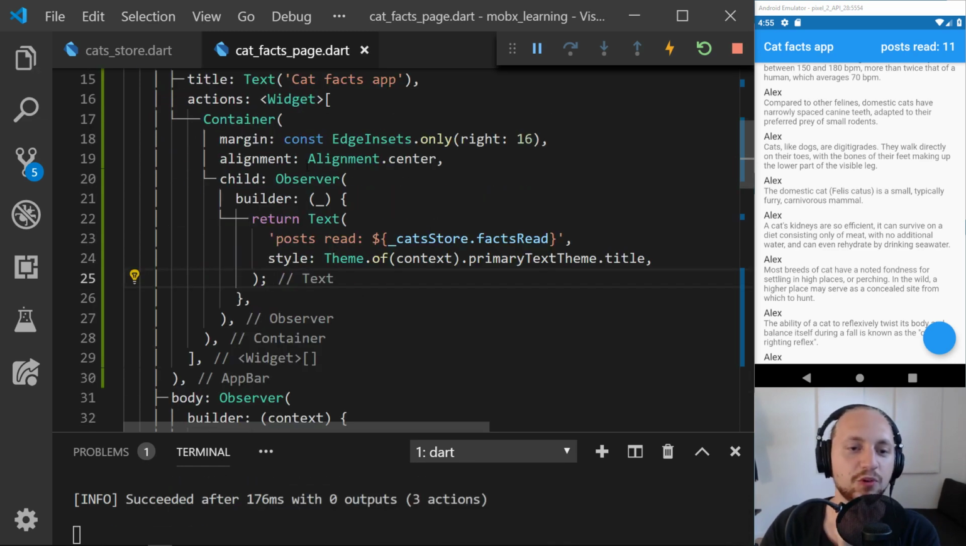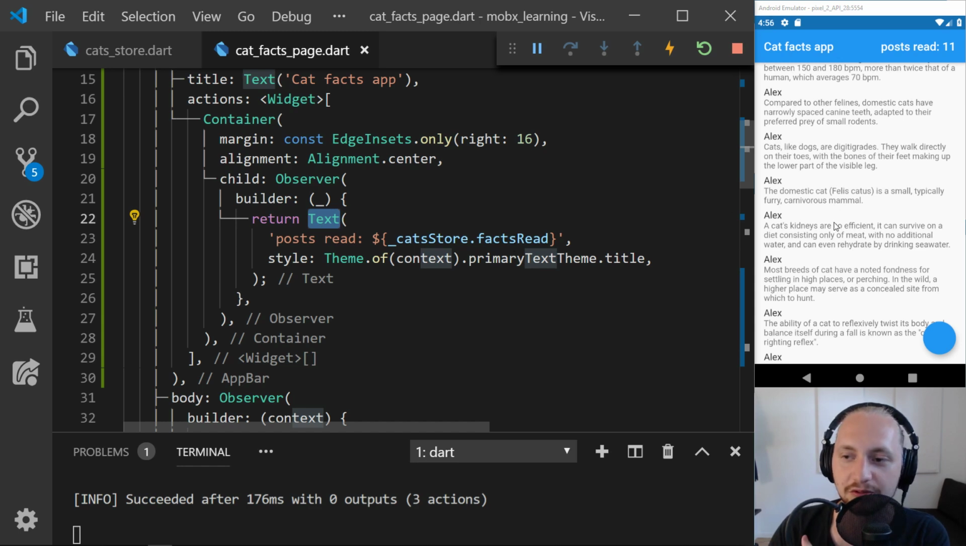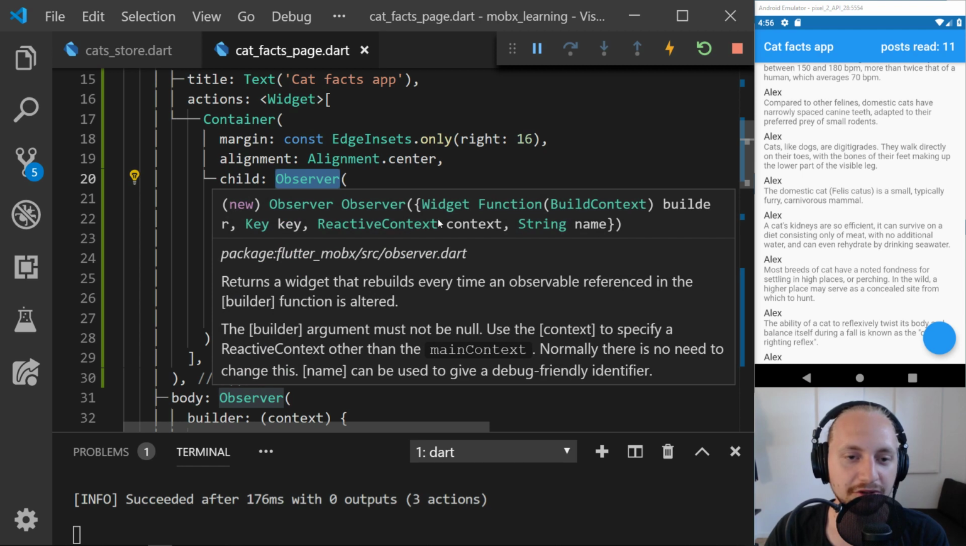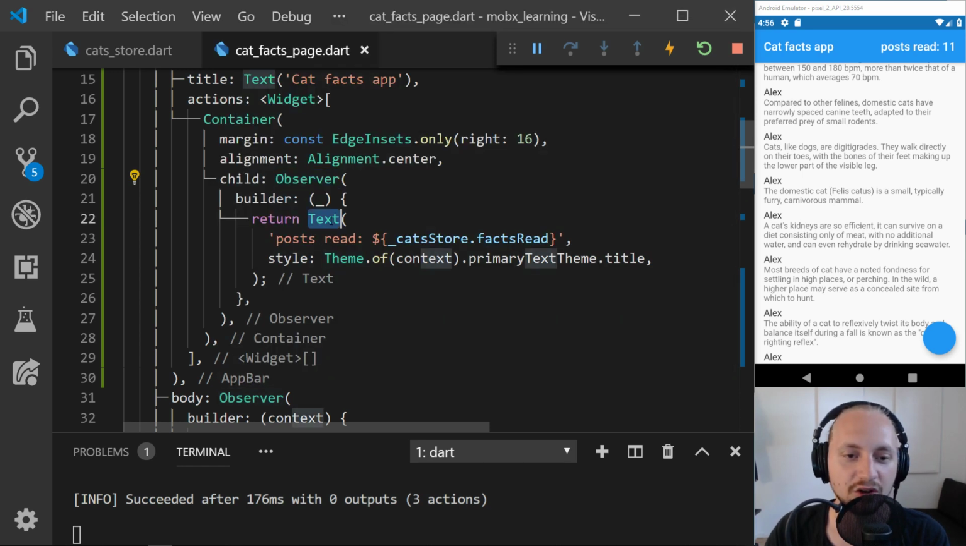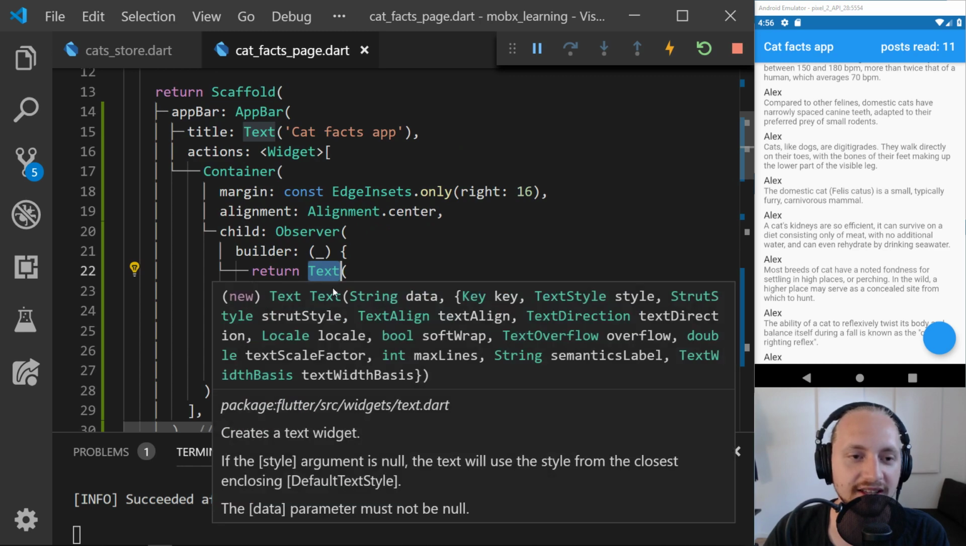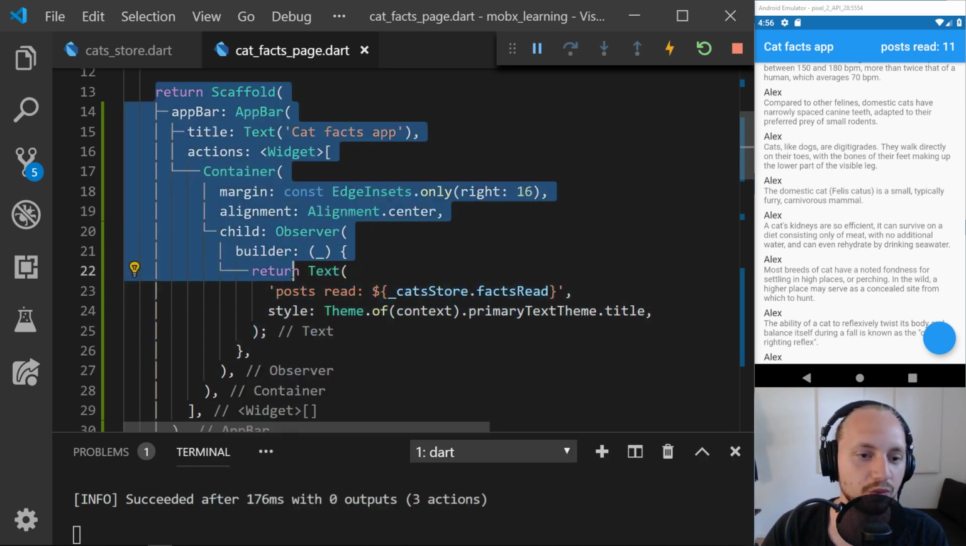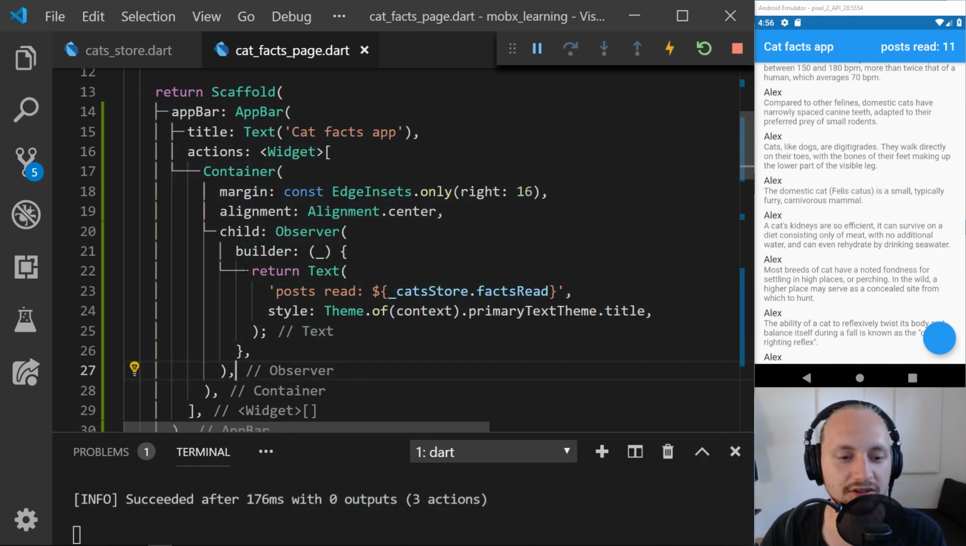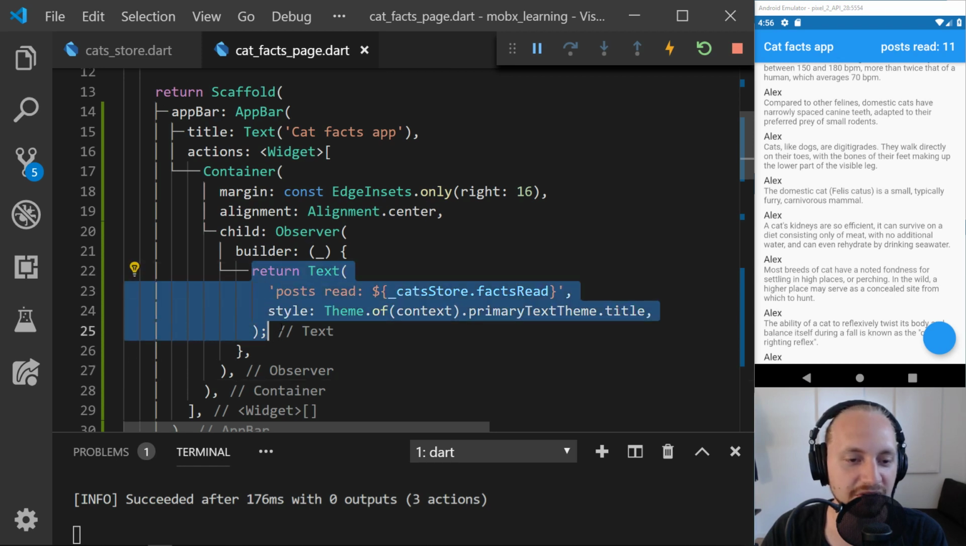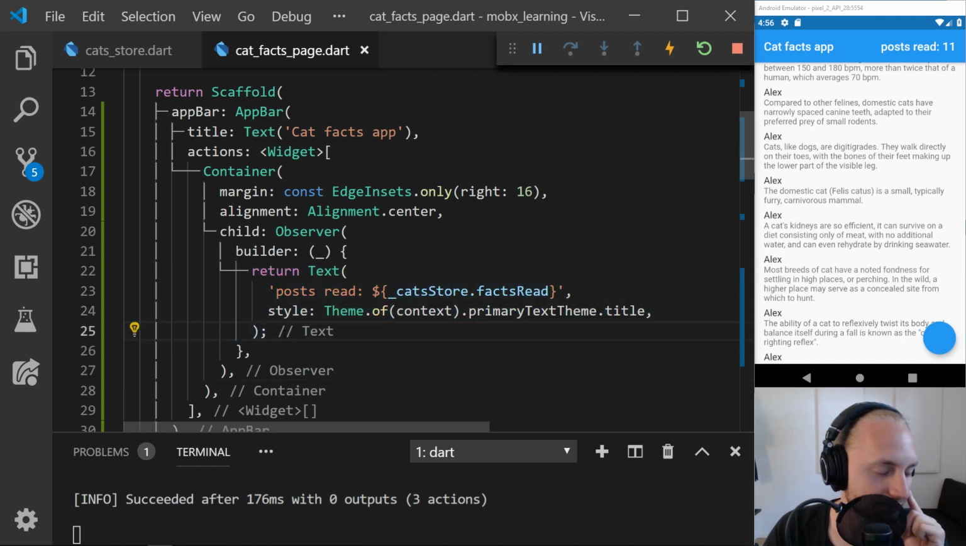So now we have an observer. Every time we read a fact, only the things that these observers surround or have inside them are actually updated. Yeah, the observer pretty much controls the updates. So instead of calling set state, which updates the whole widget tree, we're simply updating that specific widget instead.